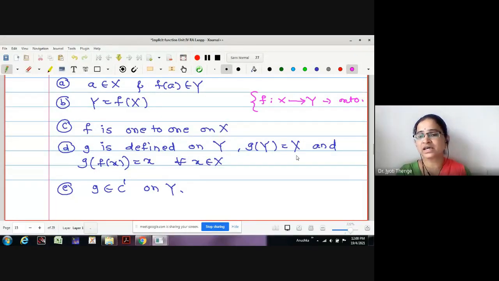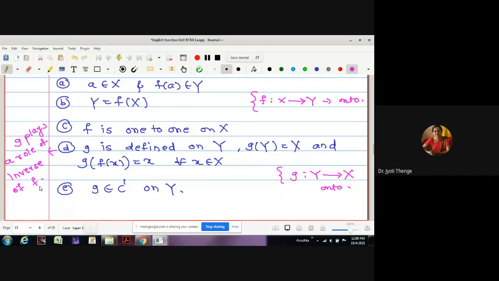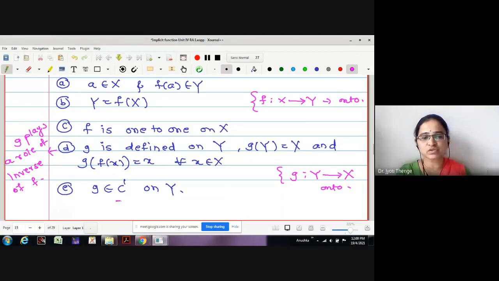See here it was G of Y is equal to X. The nature of the function here is G from Y to X. G of Y is equal to X means this function is onto as well. And it is defined as G of F of X is equal to X. Therefore, G plays the role of the inverse of F. Correct, no? And what is the last condition going to tell us?